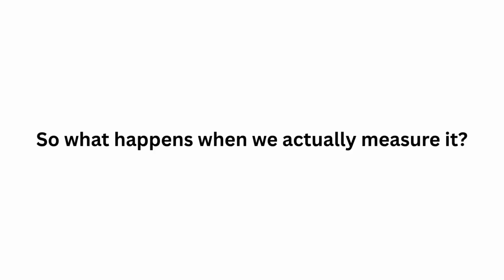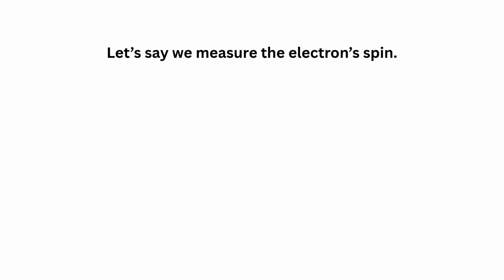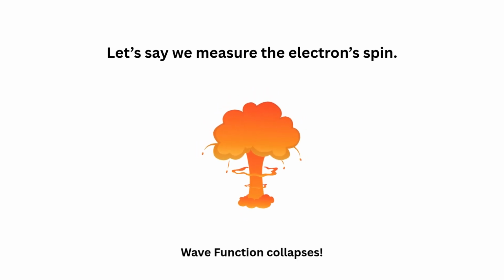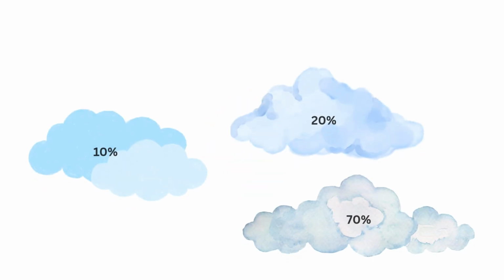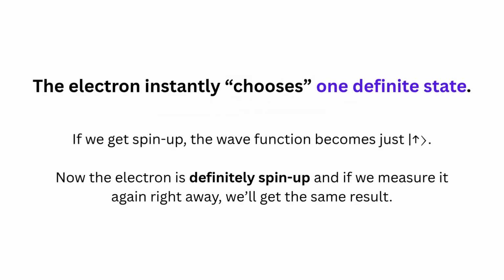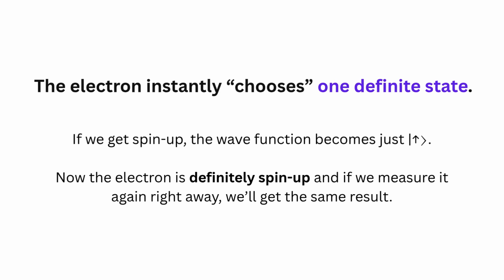So what happens when we actually measure it? Let's say we measure the electron spin. The moment we do, something dramatic happens: the wave function collapses. That means the cloud of possibilities disappears, and the electron instantly chooses one definite state. If we get spin up, the wave function becomes just |↑⟩. Now the electron is definitely spin up, and if we measure it again right away, we'll get the same result.